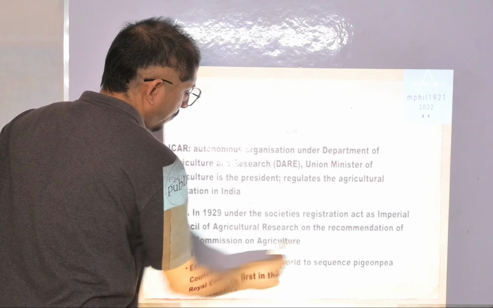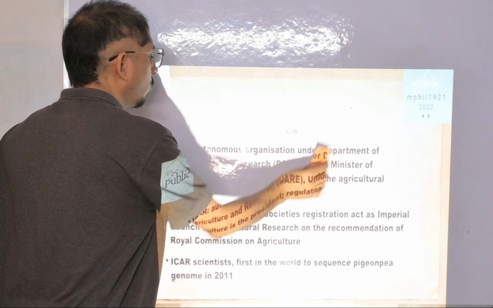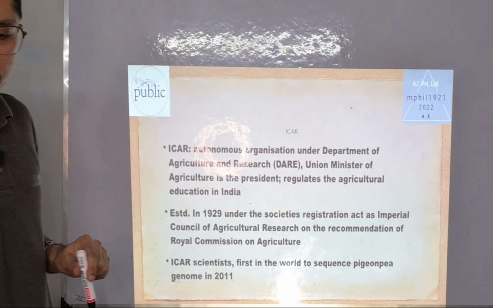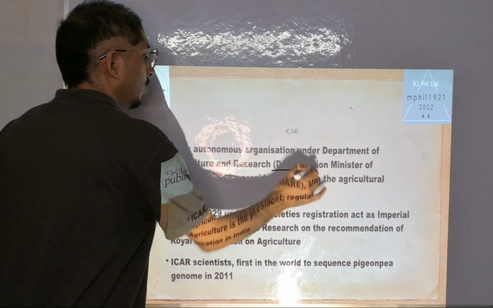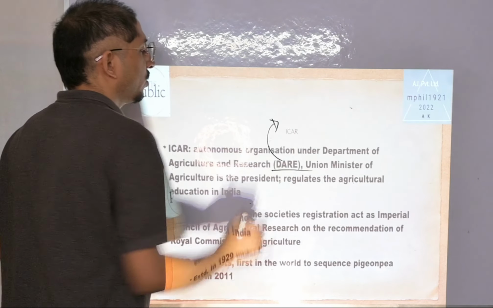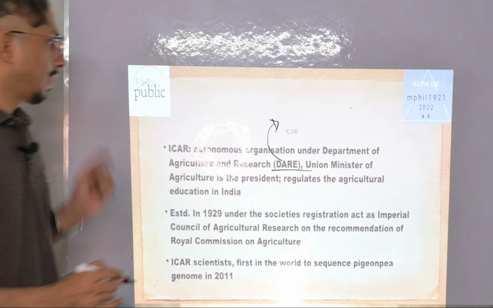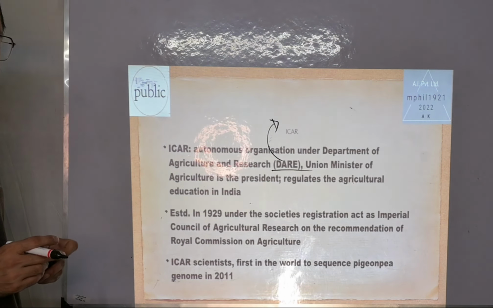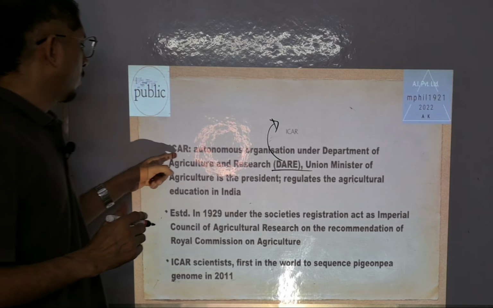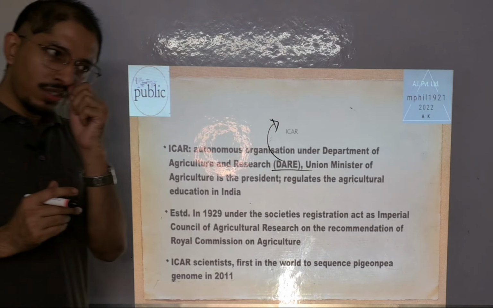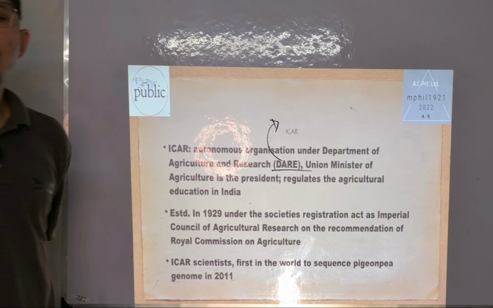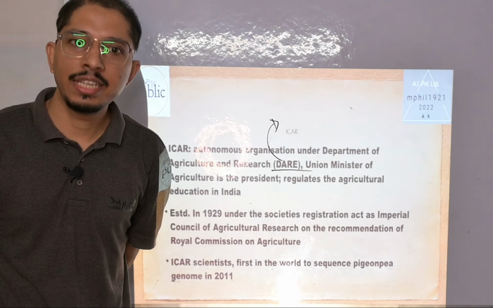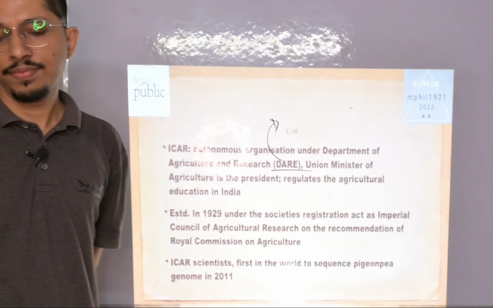This IARI falls under ICAR, the Indian Council of Agricultural Research. This one is the autonomous organization under the Department of Agriculture and Research, which is one of the two departments of the Ministry of Agriculture. The Union Minister of Agriculture is the president of ICAR. By autonomous organization, we mean that the government does not intervene in its day-to-day functioning.